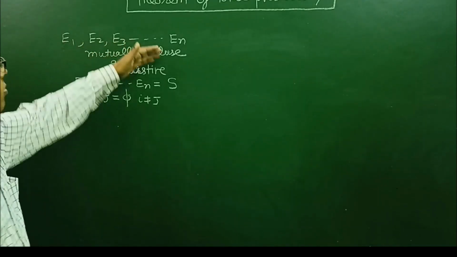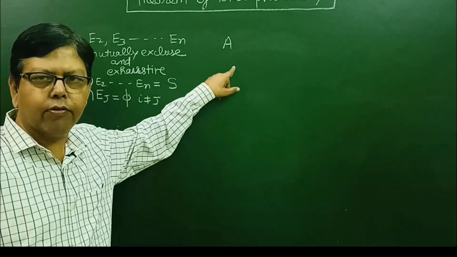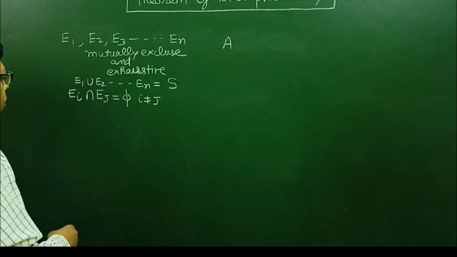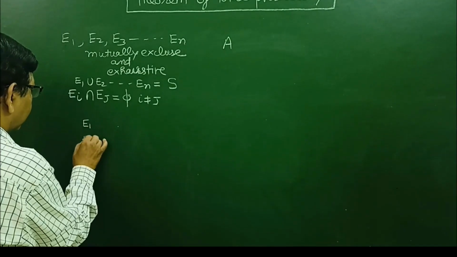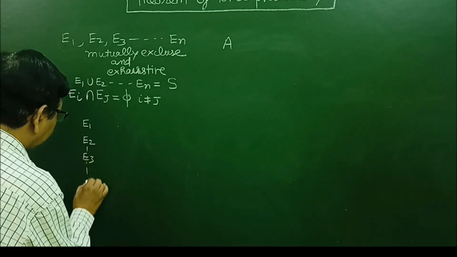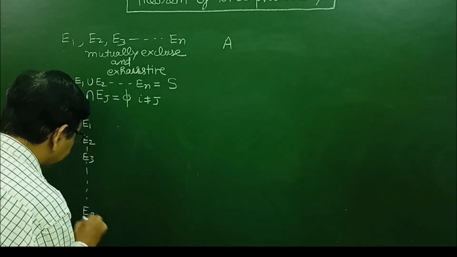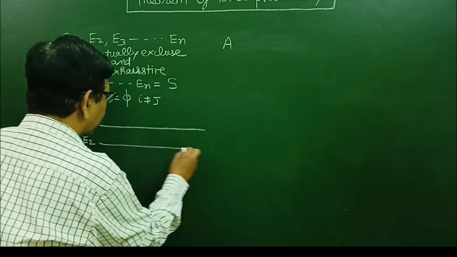Now after happening of these events, another event A happens. Then we want to find the probability of A. So first let us write the n events E1, E2, E3 and up to En. Now let us make a diagram here.